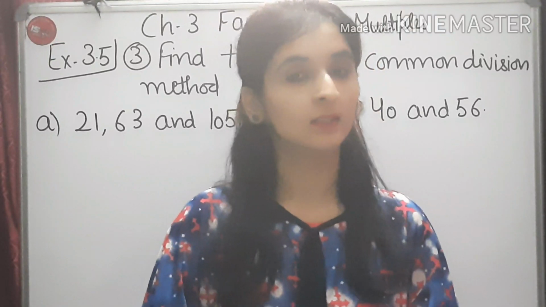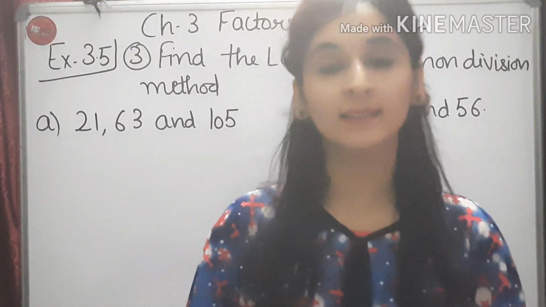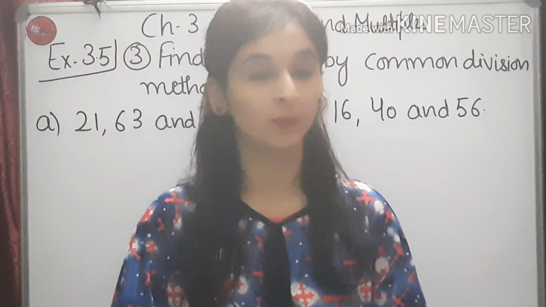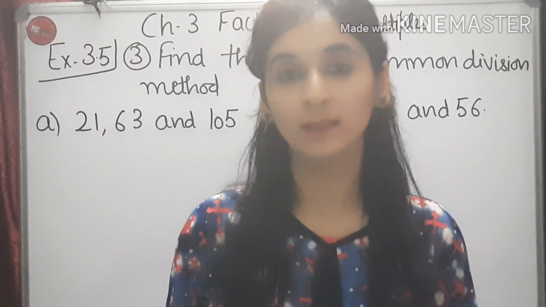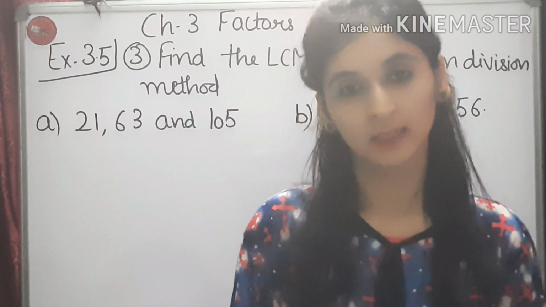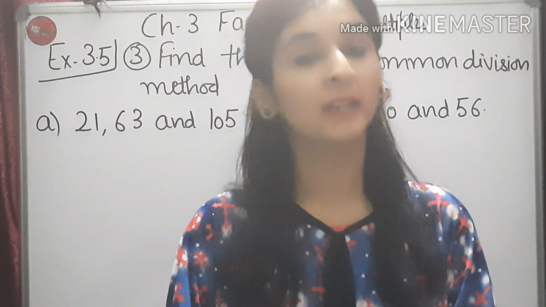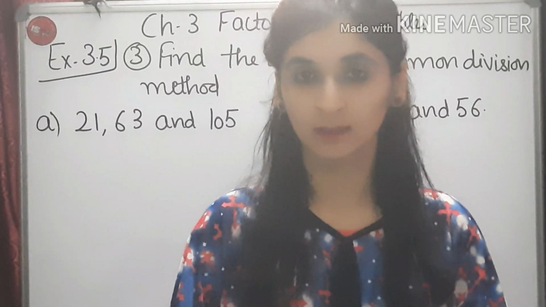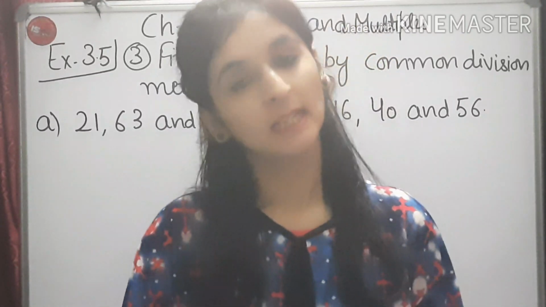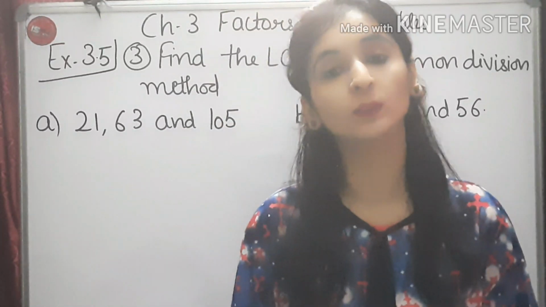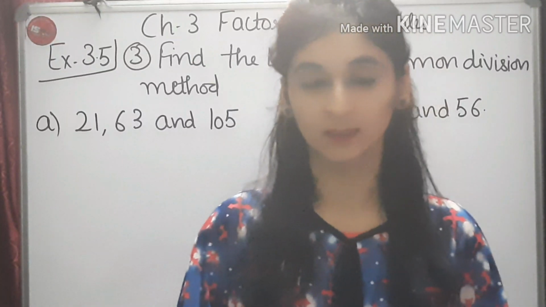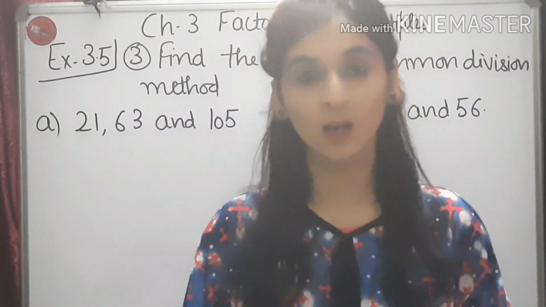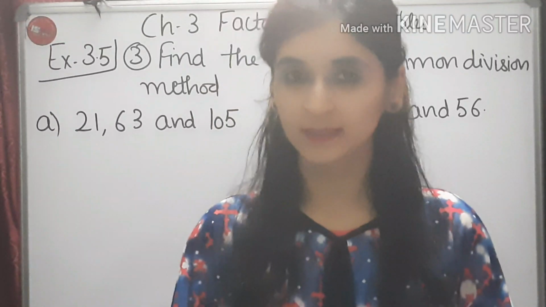First method was finding LCM by common multiples. Yes, and the second method was finding LCM by prime factorization. Yes, and the third method was finding LCM by common division method. So we have done 2 questions. In first question, we had to find out the LCM by common multiples method. Then in question number 2, we had to find out the LCM by prime factorization.